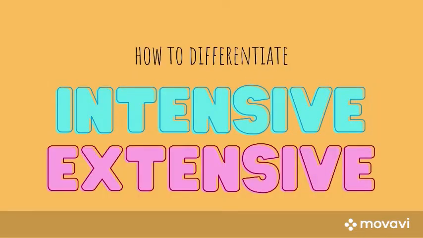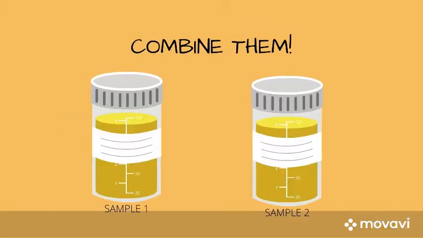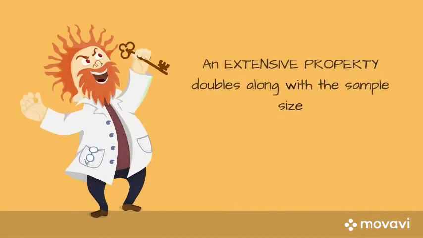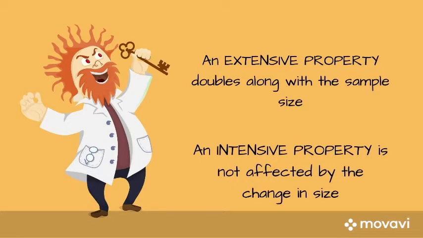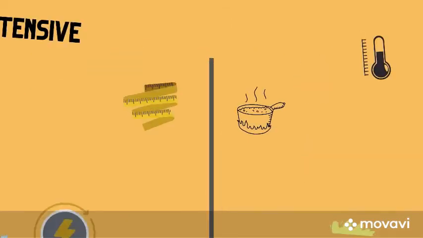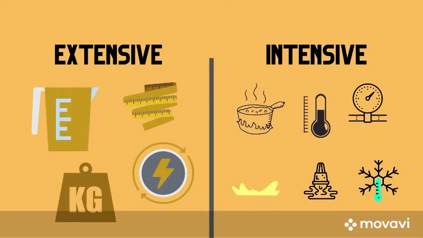The easiest way to tell extensive and intensive properties apart is to take two samples of the same type of matter and combine them. A physical property would be considered an extensive property if it doubles along with the sample size. If the physical property remains the same, then it is an intensive property of matter. In general, all of the basic properties we think about using to describe a system, mass, volume, density, pressure, temperature, viscosity, color, etc., can be divided into these two categories.